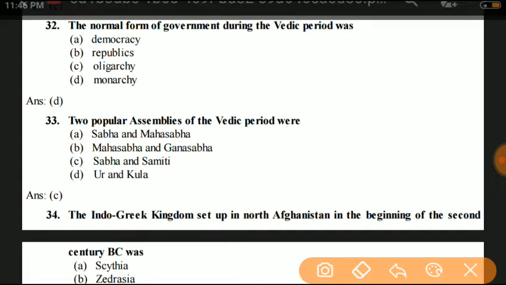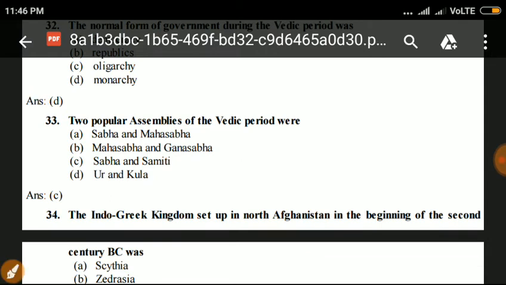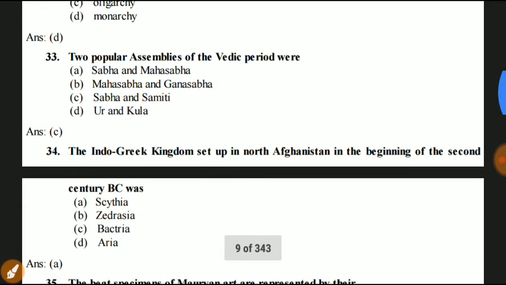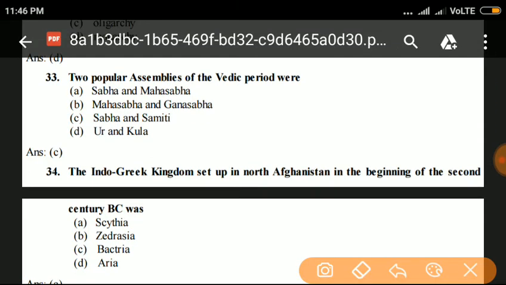Answer is D. Monarchy. Next question 33. The popular assemblies of the Vedic period were Sabha, Mahasabha, Gram Sabha, Sabha Samiti, and Yuvar. Sabha Samiti is the answer C.